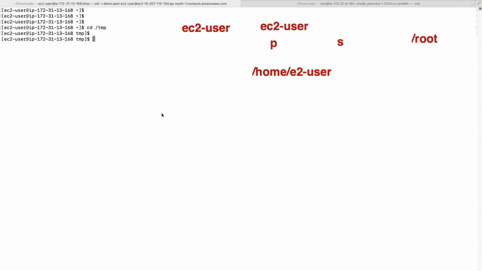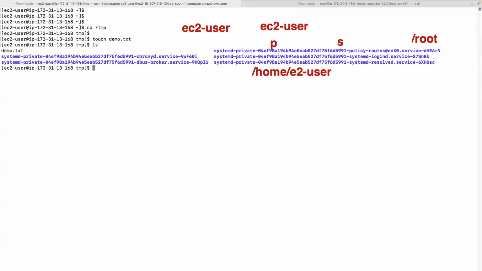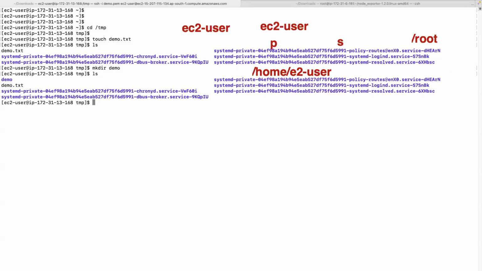Touch demo.txt. Okay, file is created. There were so many other files, that's okay. Let me create a directory as well, demo. So now we have a demo.txt file and a folder as well with a similar name.